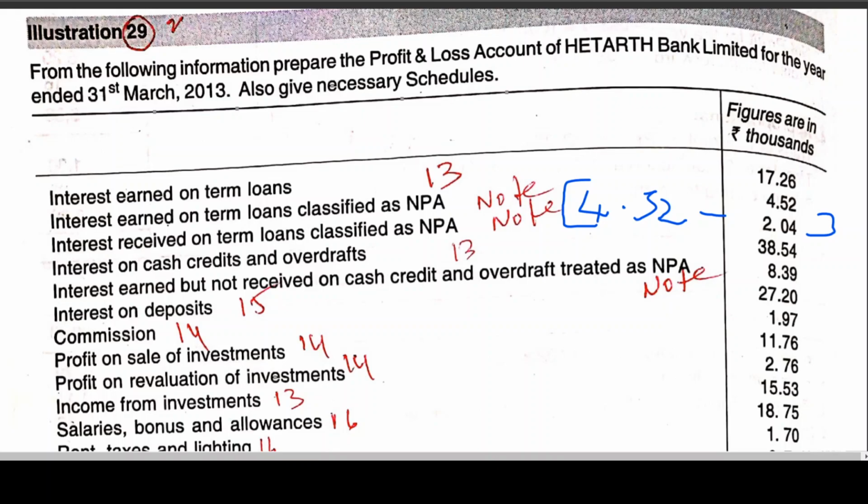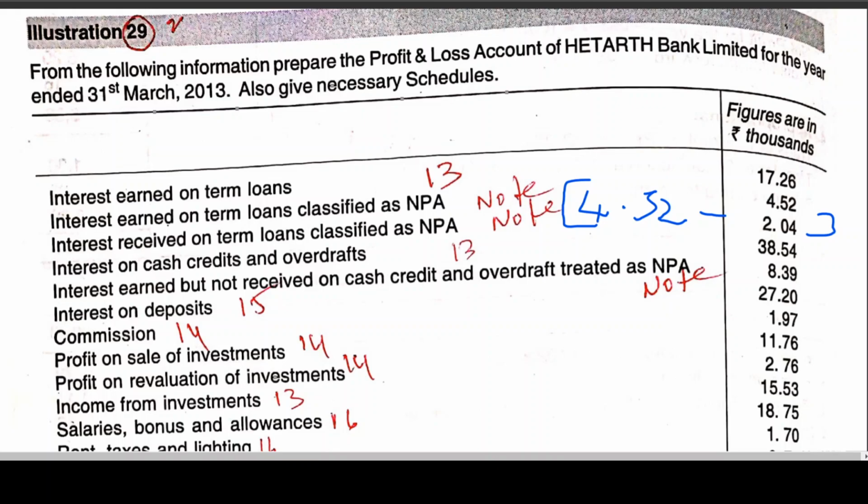You can do the calculation taking the calculator. 4.52 minus 2.04, it is coming to 2.48. 2.48 is interest not yet received. So you cannot recognize 2.48.